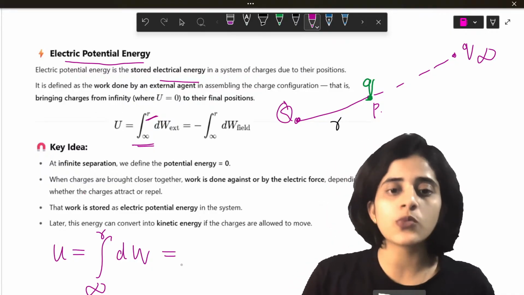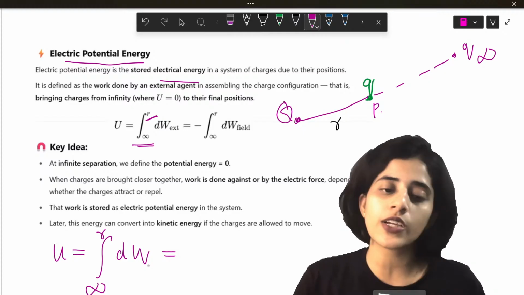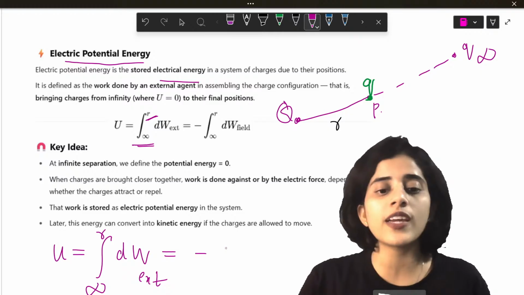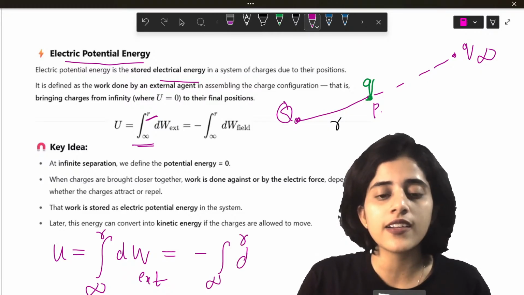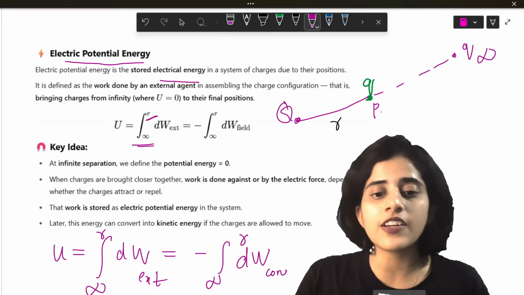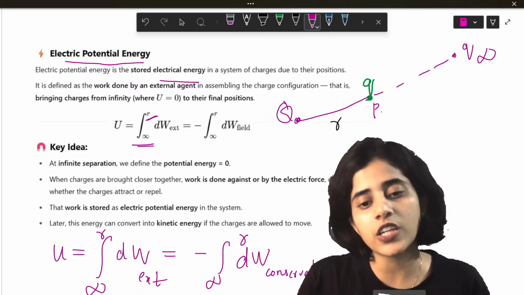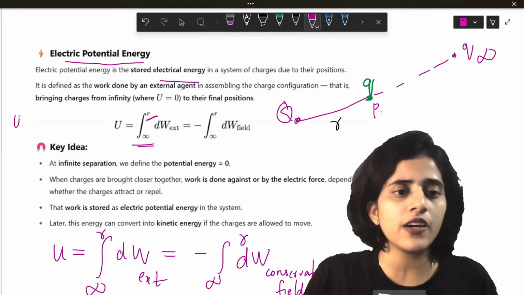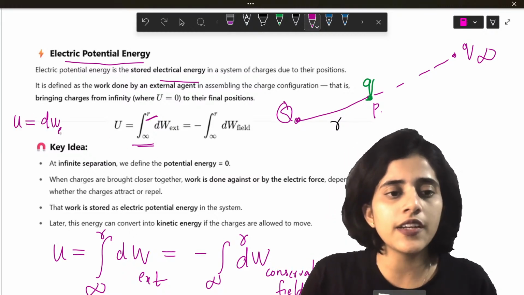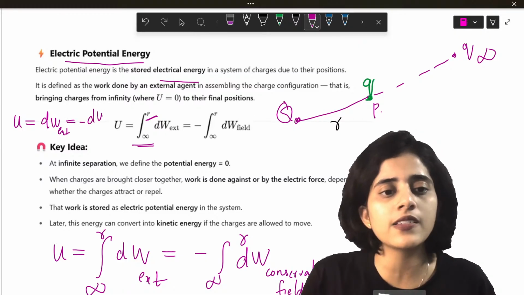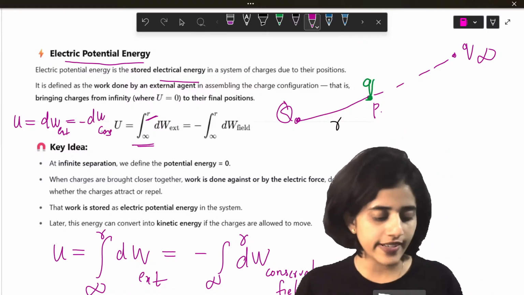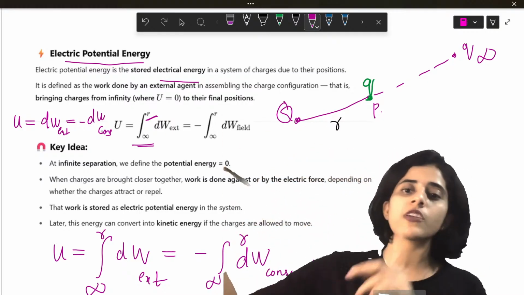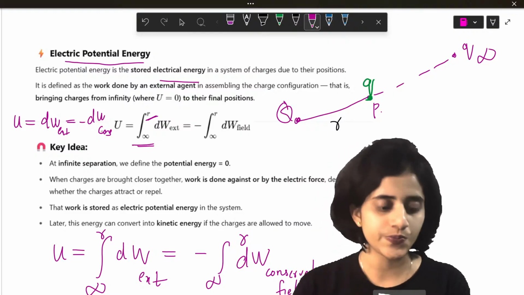Okay. Now what will this be equal to? This dW is my dW external. Now this is also equal to minus integral from infinity to R of dW conservative field. Whatever the conservative field is, that one. Same formula, remember, U is equal to dW external is equal to minus dW conserved. So the only thing I'm doing here is I'm applying my limits because I'm bringing a charge all the way from infinity to the point Q.